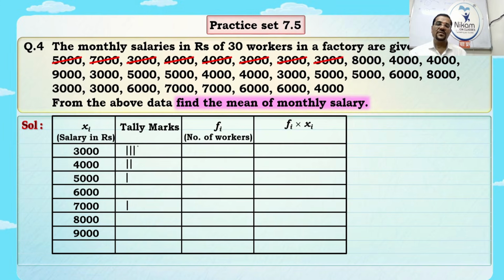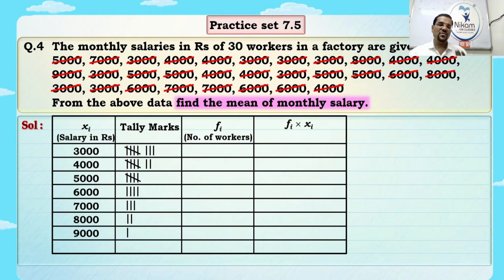Come on. 3,000, 8,000, 4,000, 4,000, 9,000. Very good. 3,000, 5,000, 5,000. Now 3,000 comes for the fifth time. Earlier we drew four vertical lines. Now for this fifth one, we draw a cross line going down from left to right. It should not be crossed like this; it should be crossed from left to right downwards. Then 5,000, 5,000, 4,000, the same way. So we have done all the tally marks.